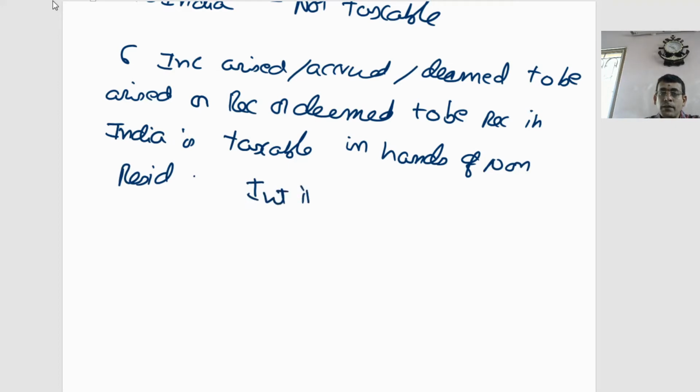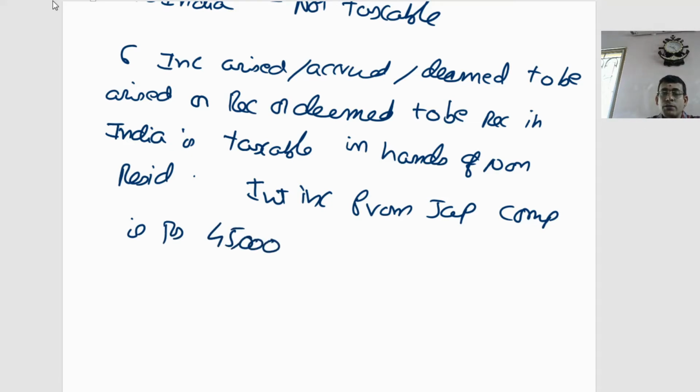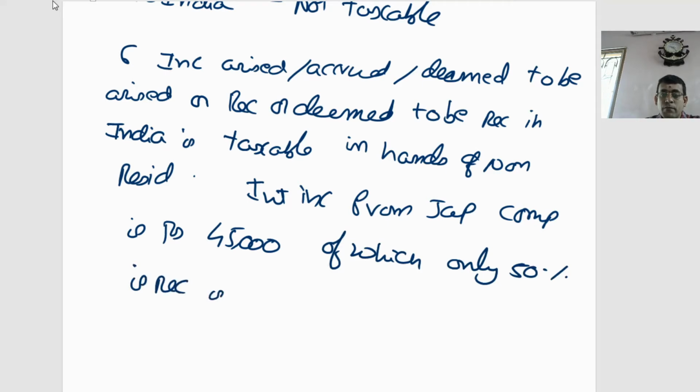Interest income from Japan company is rupees 45,000, of which only 50% is received where?